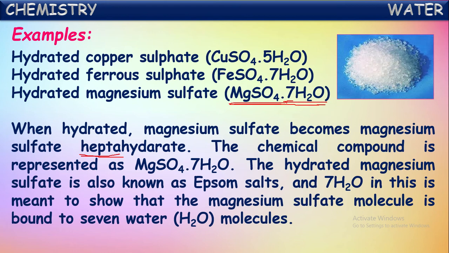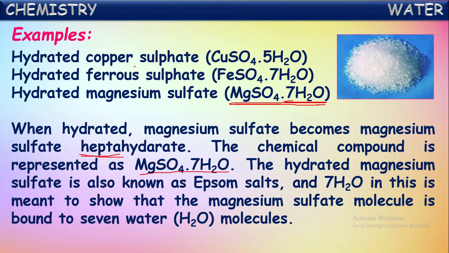Because of the presence of these water molecules, it gets a crystalline structure and a particular color. The chemical compound is represented like this: magnesium sulfate heptahydrate is MgSO4·7H2O. Hydrated magnesium sulfate is also known by the common name Epsom salt. And 7H2O in this shows that the magnesium sulfate molecule is bound to 7 water molecules.